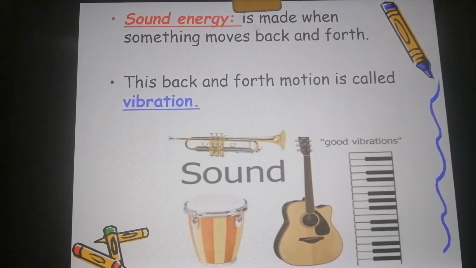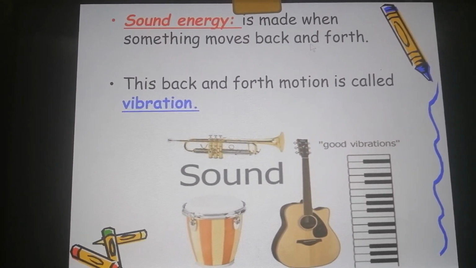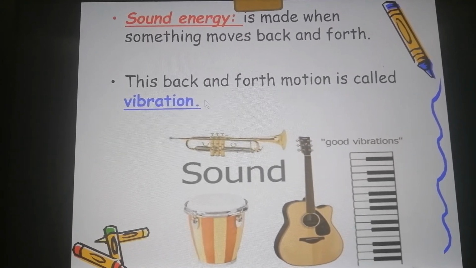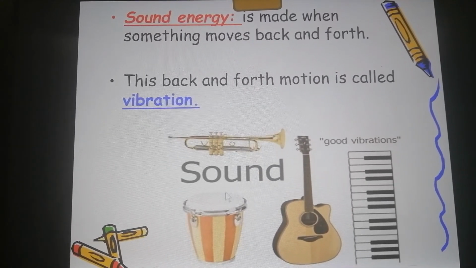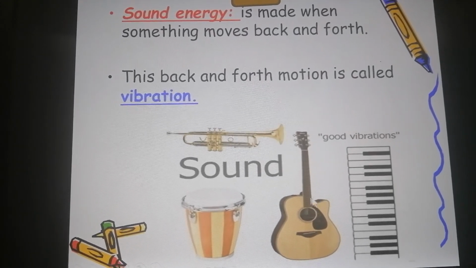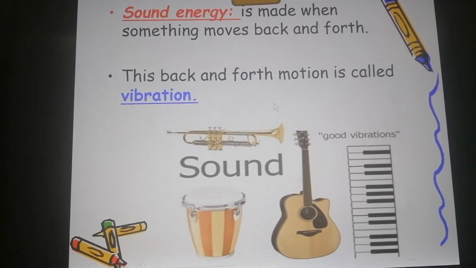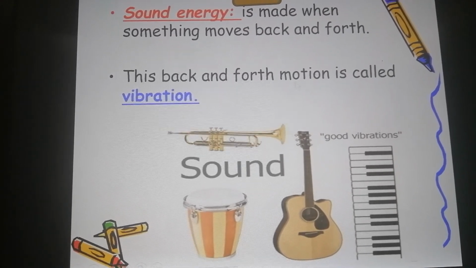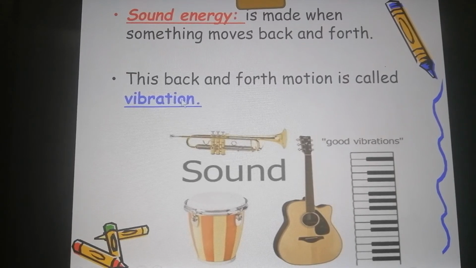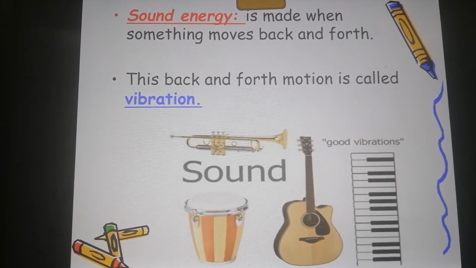Sound energy is made when something moves back and forth. This back and forth motion is called vibration. So the sound that we hear from any sound instrument, for example, or even someone talking beside us, is a back and forth motion which is called vibration. Okay, this is the sound energy. It is vibration or back and forth motion.